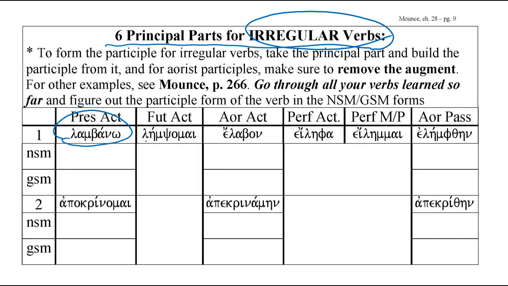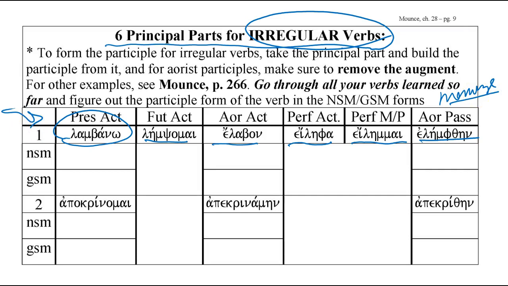It uses a second aorist for its aorist active form, elabon. The perfect form is eilepha. Its perfect middle passive form is eilemmai, and its aorist passive form is elemphthen. This is something you memorized, and this is all midterm 1 material right here.